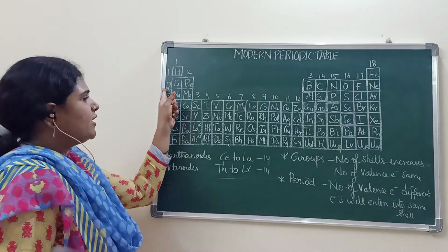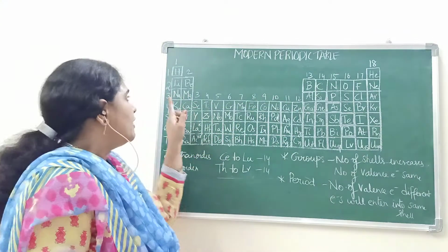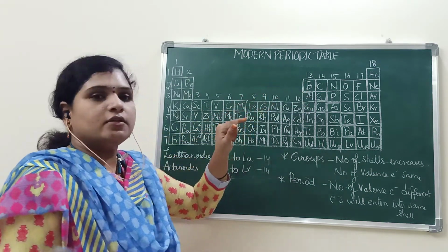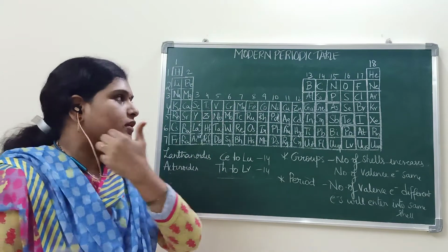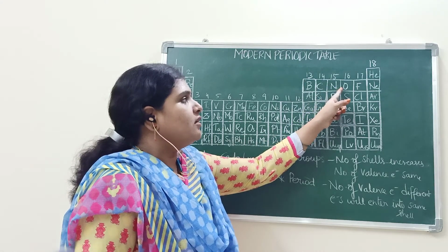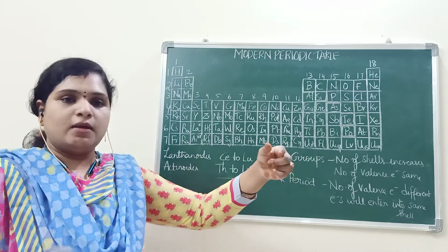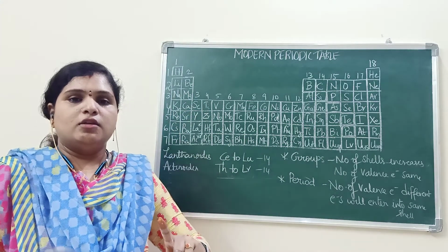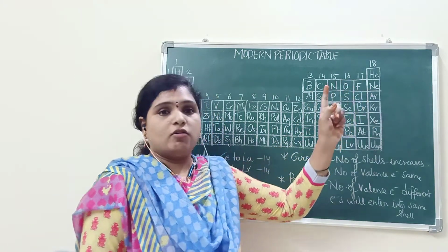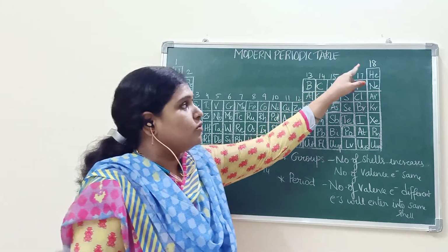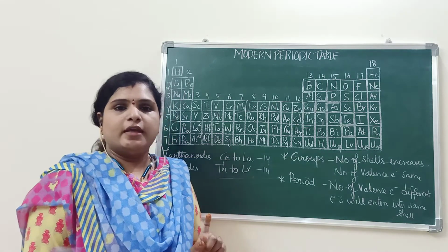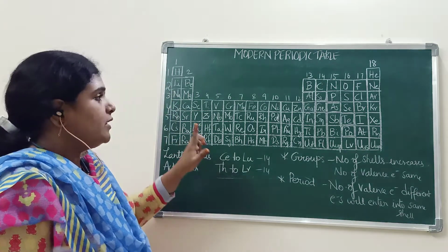Okay, here if we consider the electronic configuration, we have seen lithium, beryllium, 2 1, 2 2. Boron, you take, what will happen? 2 3, carbon 2 4, nitrogen 2 5, oxygen 2 6, because the atomic number is also increasing by 1 unit. So the number of valence electrons are increasing, and it will reach 8 electrons when we reach the 18th group, that is nothing but inert gases or noble gases. Okay, this is the point to be remembered.